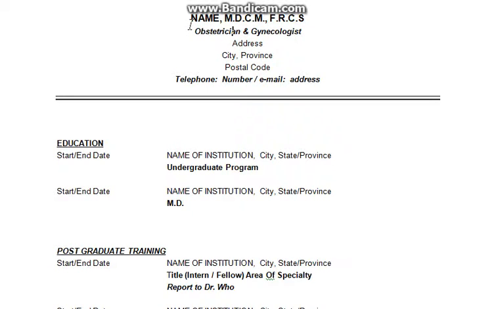I would suggest you to use Microsoft Word while making your CV. Here you have to mention your address, what address you are having. Then you have to mention the province, in which province you live. Here is your postal code you have to mention, and probably a zip code. And here your telephone number is mentioned, and here an email address is mentioned.